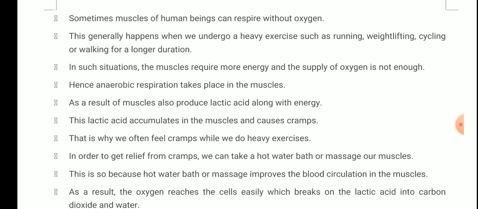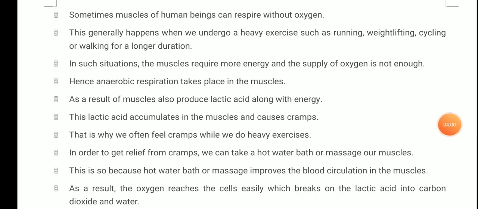In such situations, the muscles require more energy and the supply of oxygen is not enough. Hence anaerobic respiration takes place in the muscles.